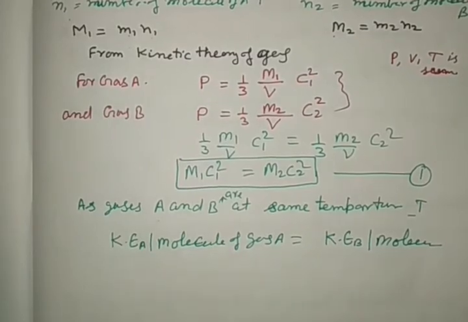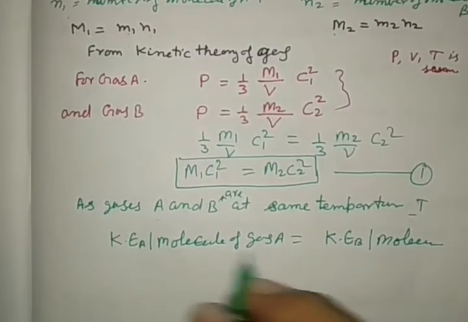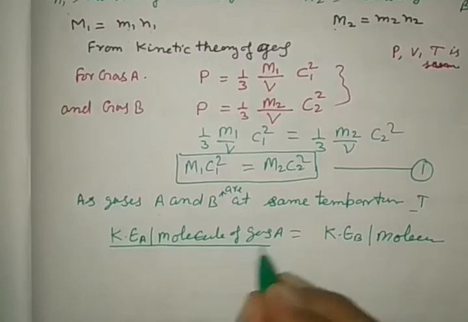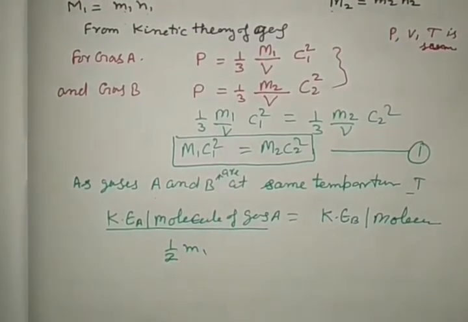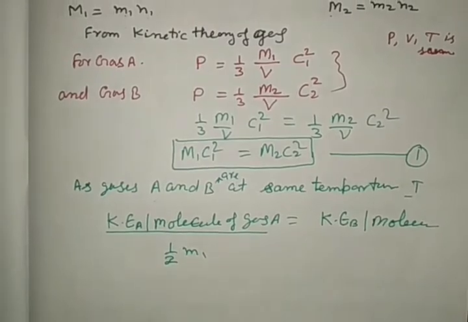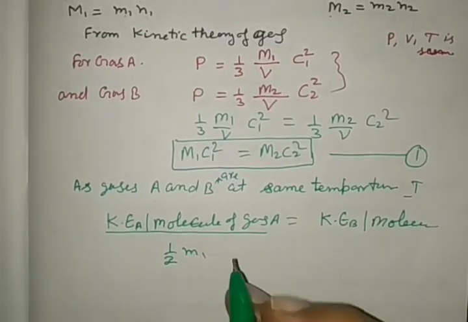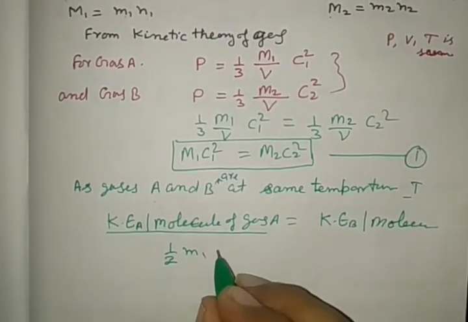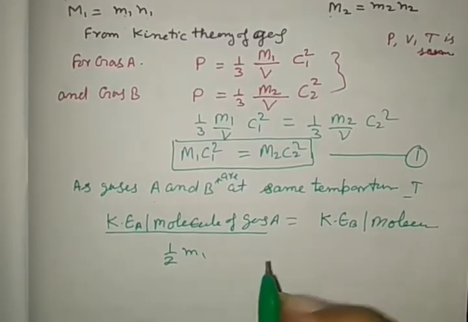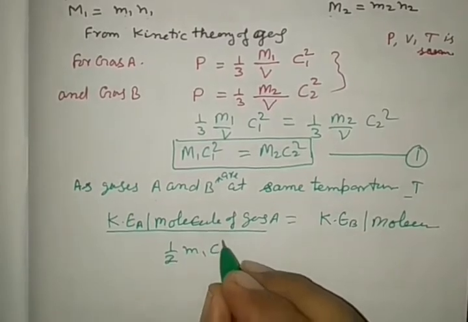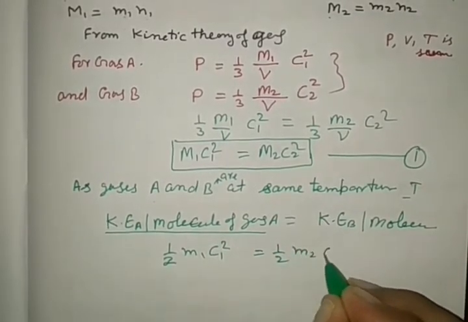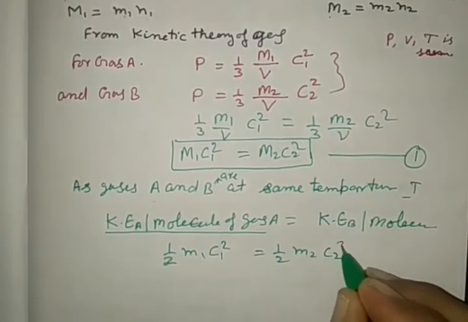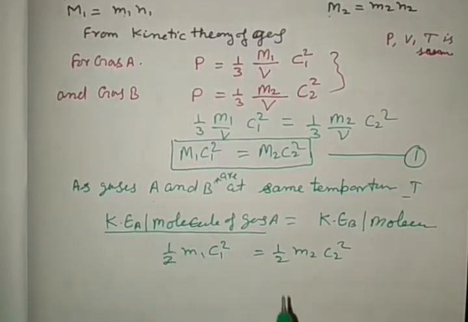Kinetic energy is given by half mv square. So this side we may write half small m1, the mass of one molecule of the gas we have selected, and the root mean square velocity c1, so it is VRMS, c1 square, is equal to half small m2 c2 square, right?